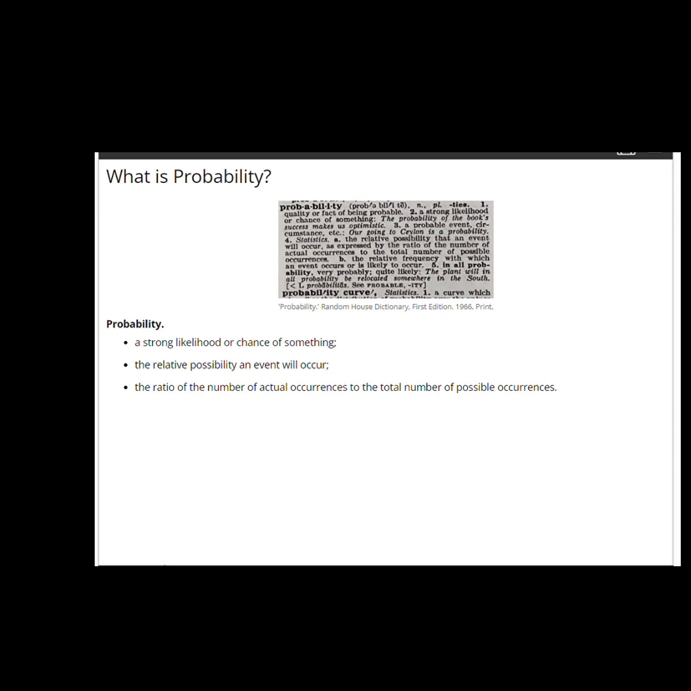What is probability? The Random House Dictionary, first edition, defines probability as a strong likelihood or a chance of something, or the relative possibility that an event will occur. Or finally, the ratio of the number of actual occurrences to the total number of possible occurrences. These are three rather different definitions of probability.